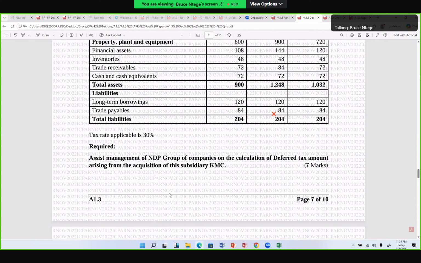The requirement says assist management of NDP on the calculation of the deferred tax amount arising from the acquisition of a subsidiary called KMC. So we're going to deal with the calculation of the deferred tax amount. They've not specified whether it's a deferred tax liability or asset. They're leaving you to guess. Now, we're specifically looking at this linked to the acquisition transaction of a company called KMC.